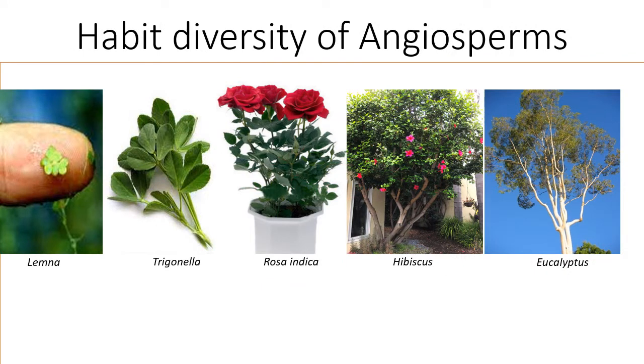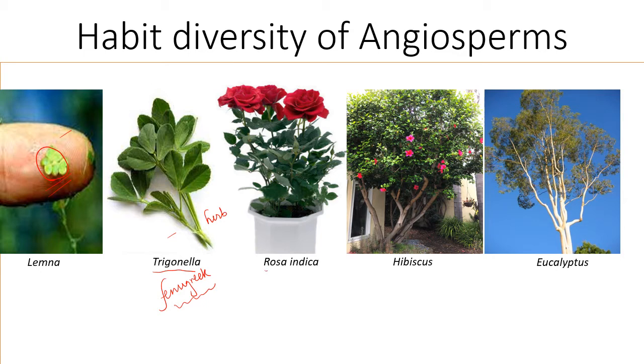Here you will see habit diversity of angiosperms. So if you look here, the entire plant is placed, and this is a finger. So you can imagine how small is the size. Here if you look into the second picture, this is actually a fenugreek. Marathi name of this plant is methi. So this is herb.